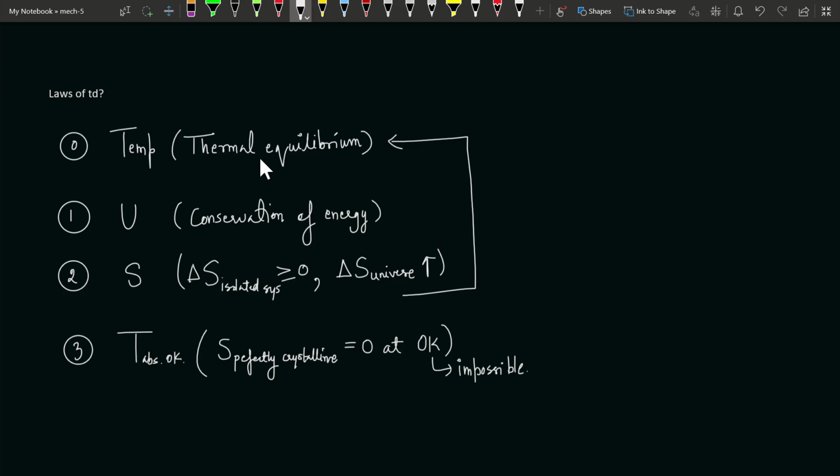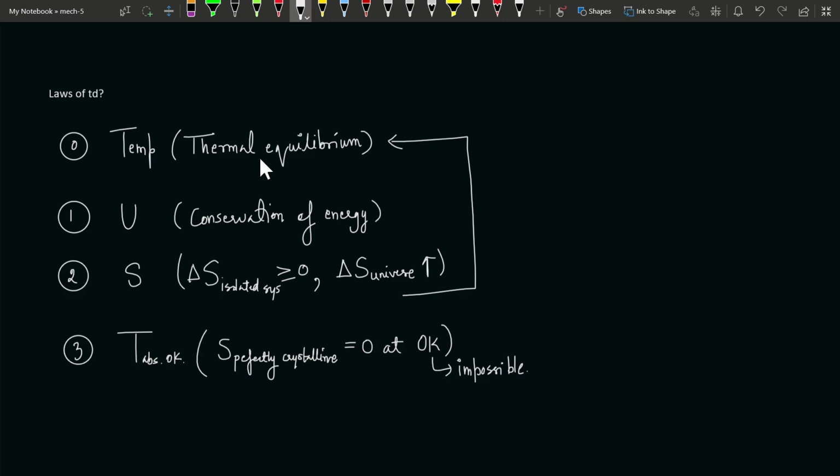Now coming to the first law. The first law is the law of energy. It talks about conservation of energy, that energy can neither be created nor destroyed, and it can be converted from one form to another. And also this first law says that heat given to the system or the gas could be utilized in raising its internal energy and also in performing some work if the system is made to do so. So this is the first law.